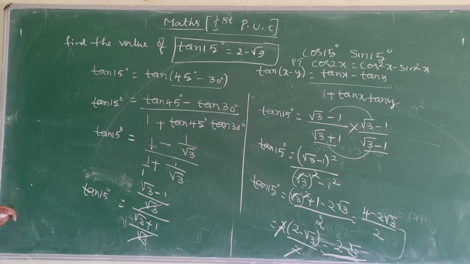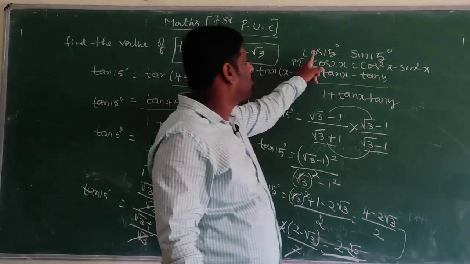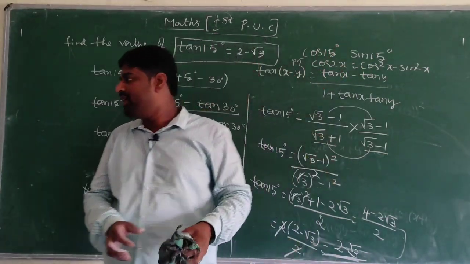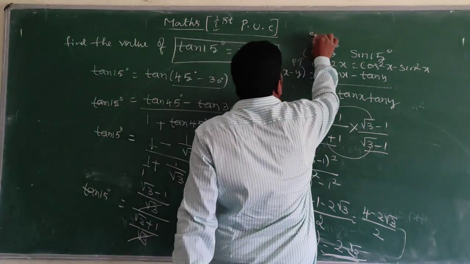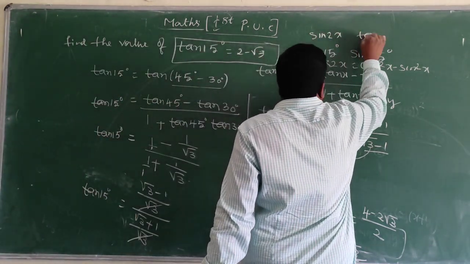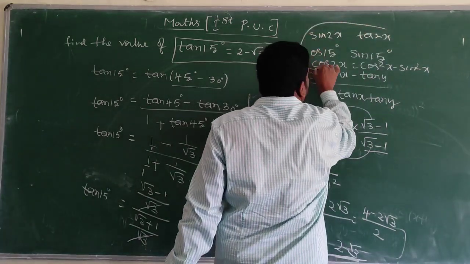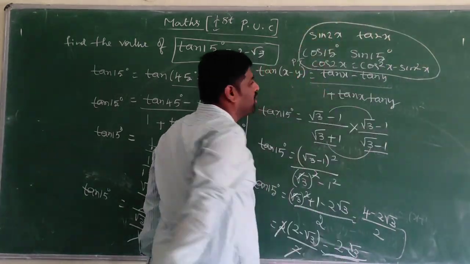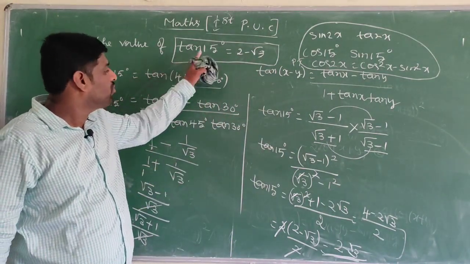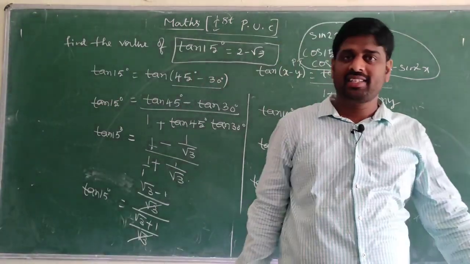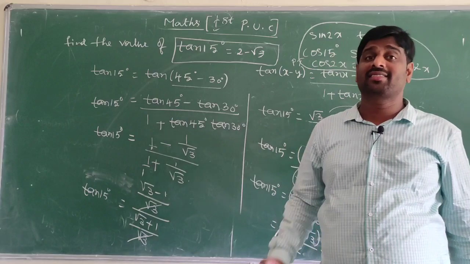Next come to sin x by x. These questions, do it yourself: cos 15 degree, sin 15 degree, and cos 2x formula, sin 2x formula, and tan 2x formula. These questions are homework for you. And these questions, cos of x plus y and tan 15 degree, you have to practice one time. That practice paper is compulsory for everyone.